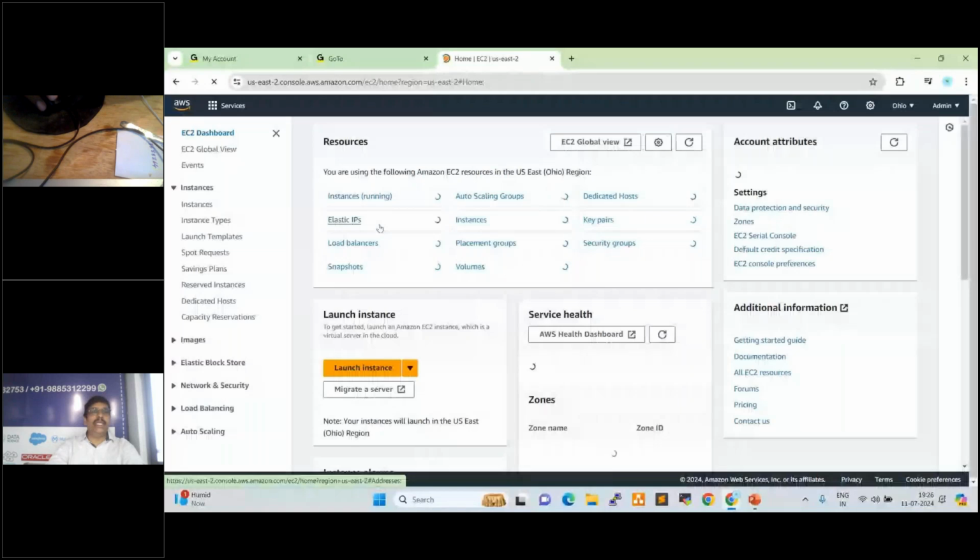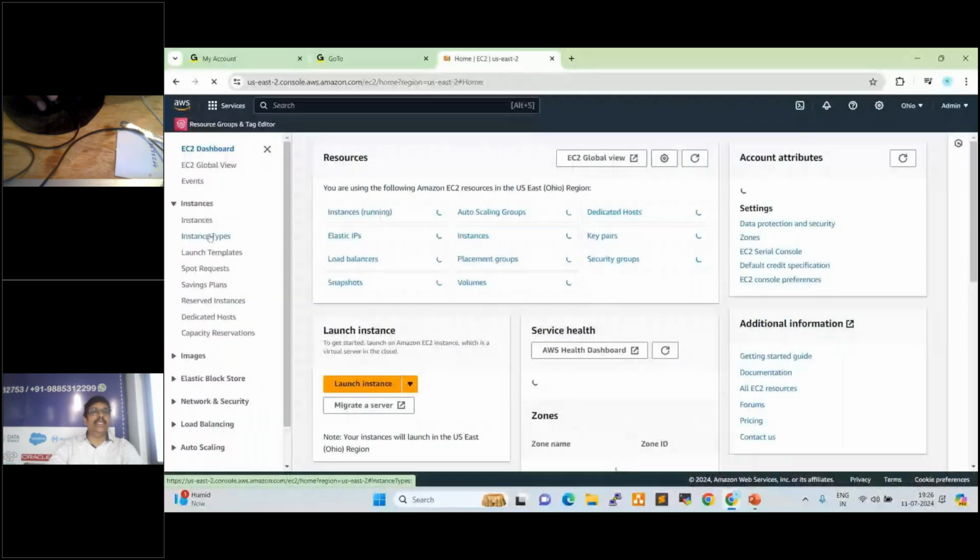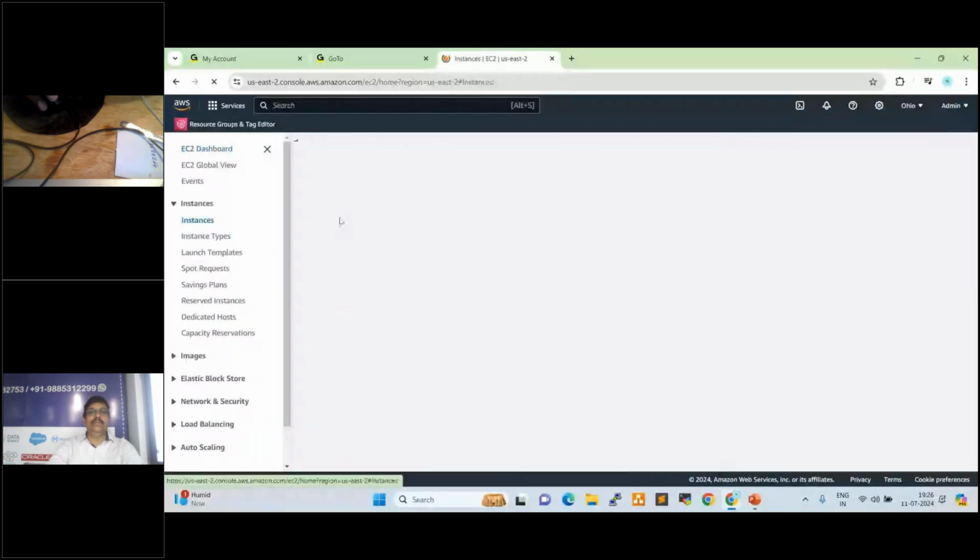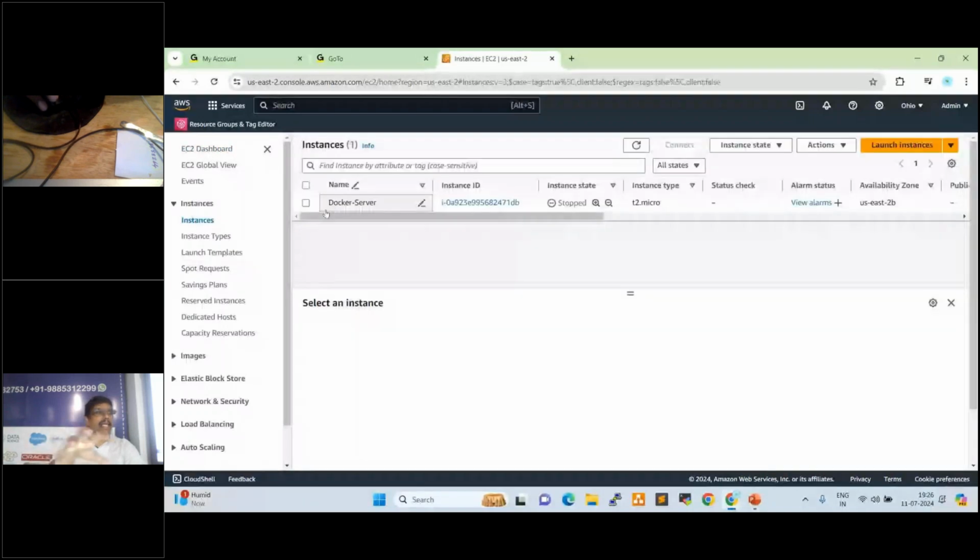Yeah. So this is my console here. Click here, instances. See here, this is Docker server. I create a server, and on top of that I install Docker. I create a server, and on top of that I install Kubernetes. I create a server, and on top of that I install Jenkins, right? So I required a platform as a service, right?